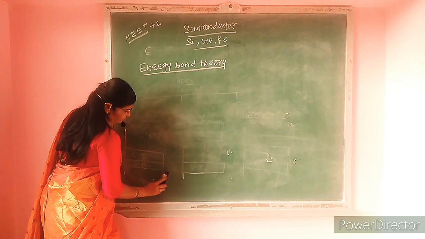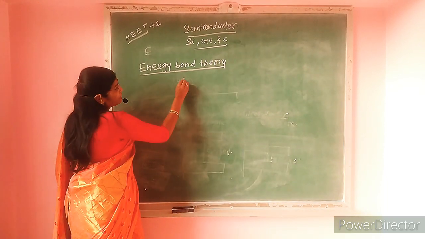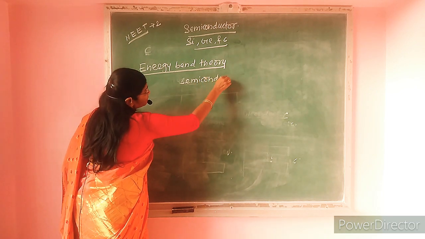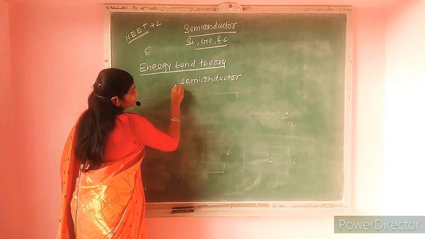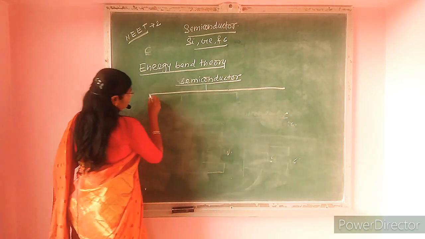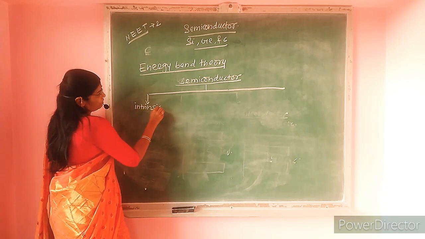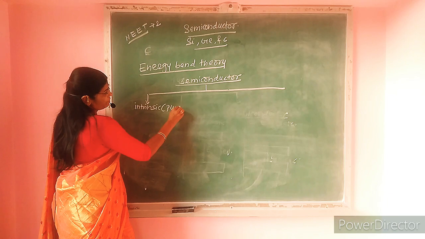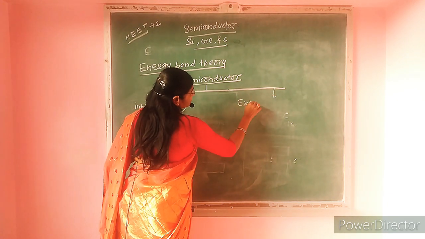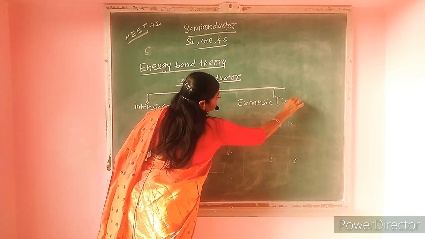Semiconductors are of 2 types: one is intrinsic semiconductor, also known as pure semiconductor, and another one is extrinsic, or it is known as impure semiconductor.